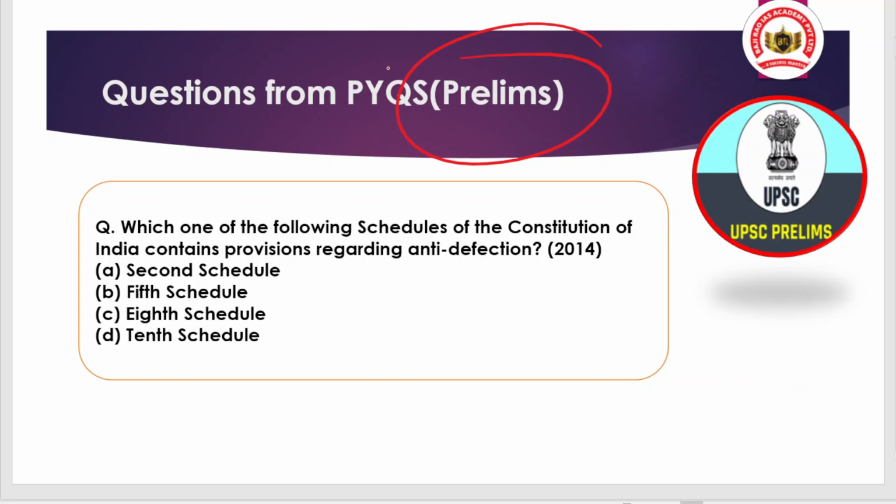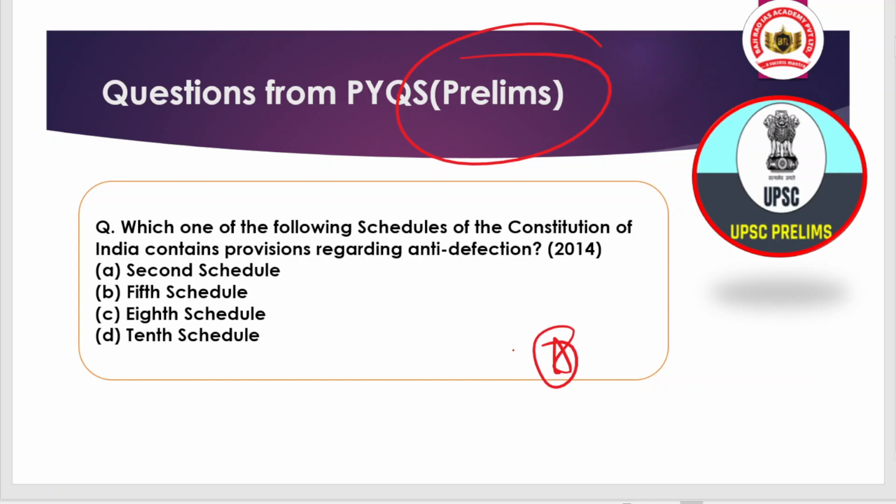We know that there are two types of learning: active learning and passive learning. While I am speaking and you are hearing, this is basically passive learning. While you are analyzing, solving a question, or framing a question for the UPSC mains, that is active learning. So become an active learner, become a thinker, and think about the pattern, the topic and the subjects. This will help the expansion of your mind.